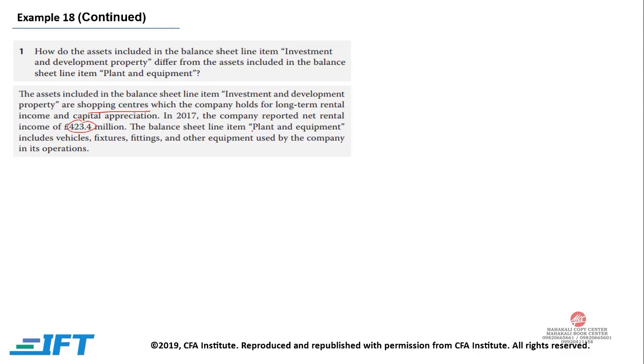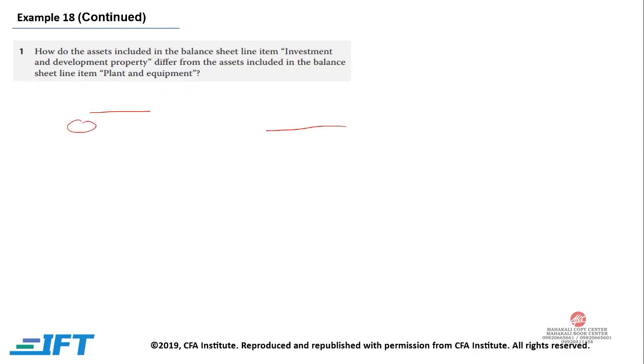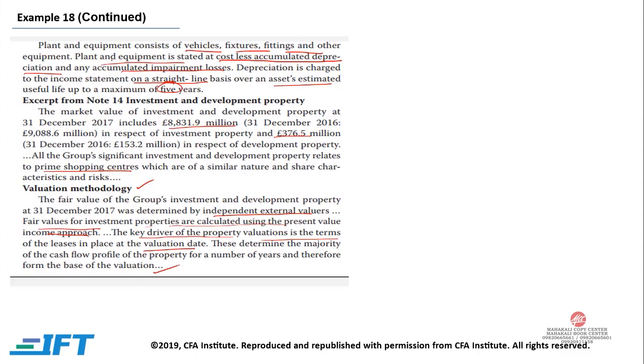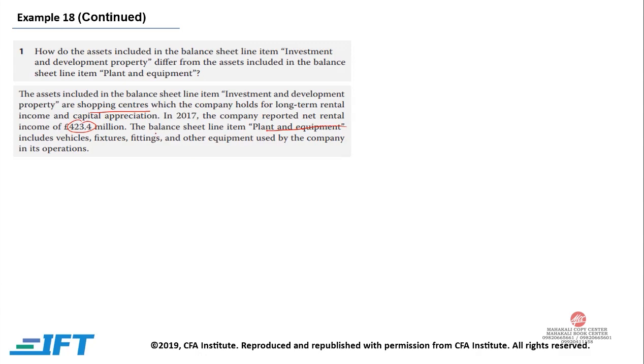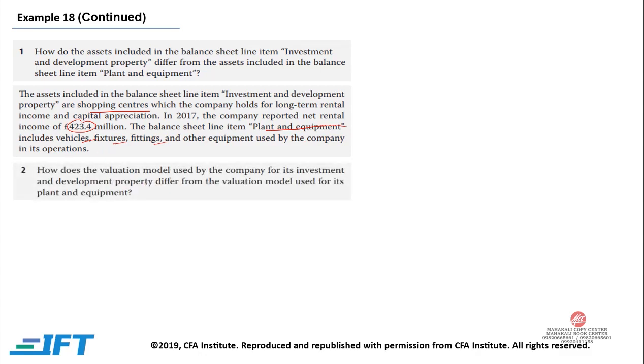The balance sheet line item of plant and equipment consists of vehicles, fixtures, fittings, and other equipment used by the company in its operations. How does the valuation model used by the company for its investment and development property differ from the valuation model used for its plant and equipment?